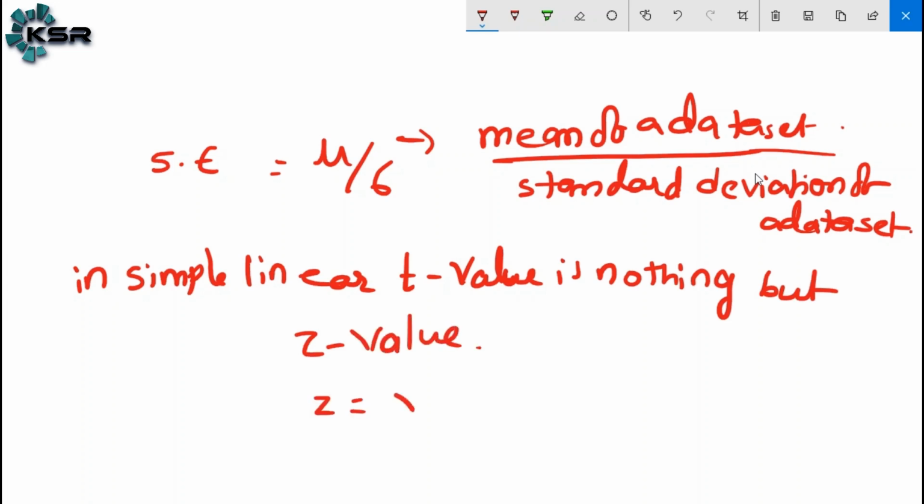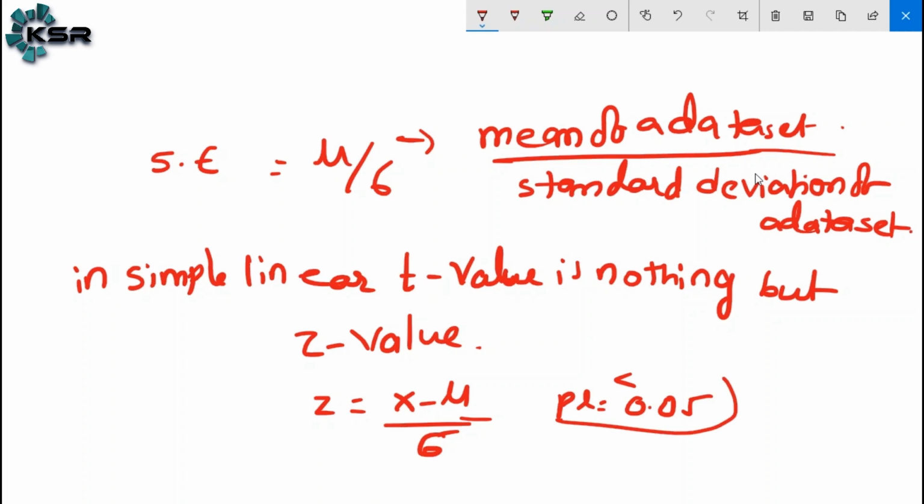Z is equal to x minus mu by sigma. That is the value, and based on this z value, we get the probability of deviation value. That is the PR, and PR should always be less than 0.05.